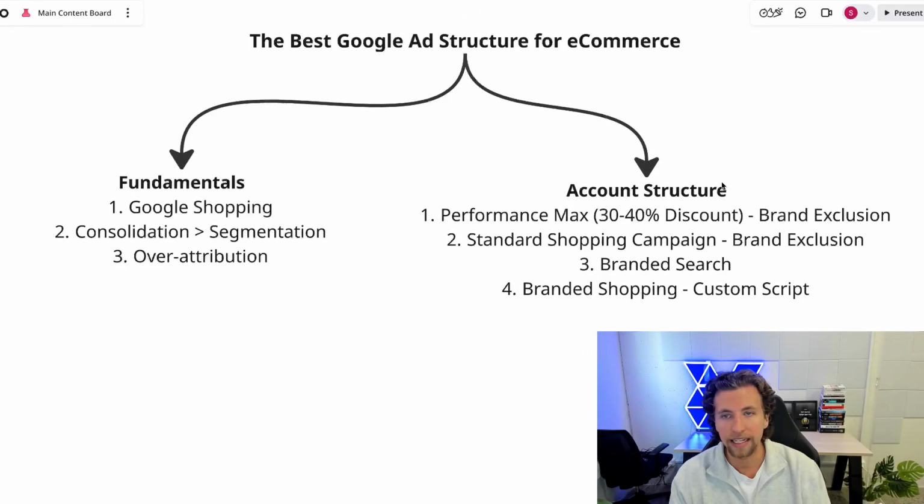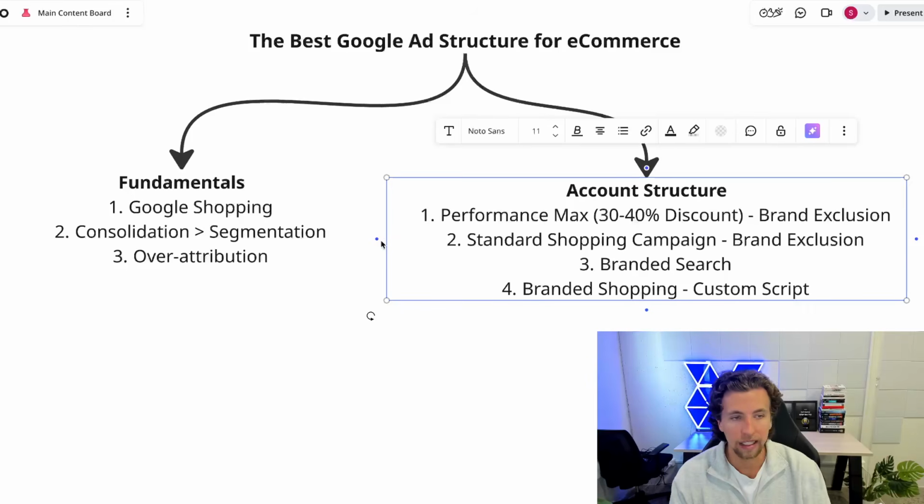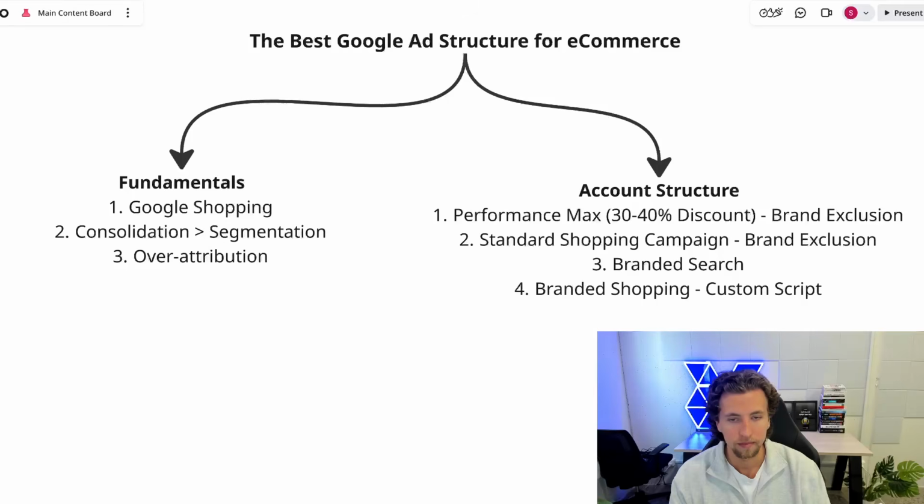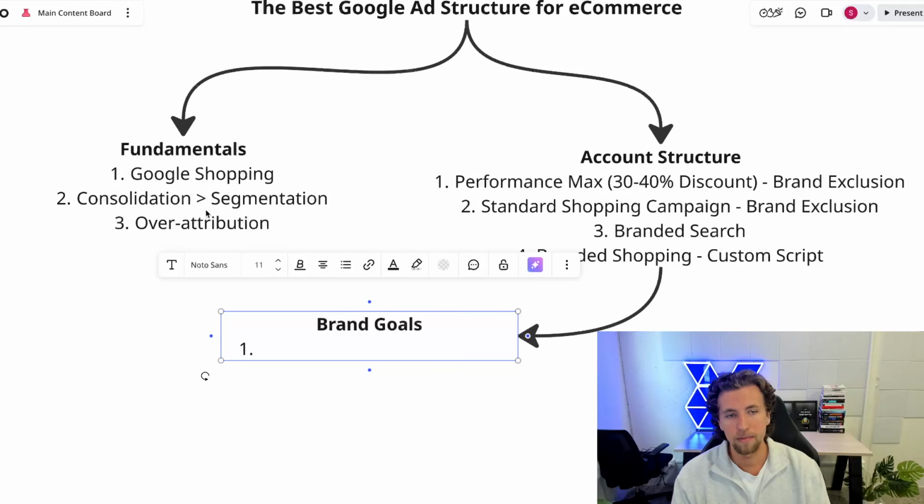Now, where the campaign structure starts to break out and become more nuanced is based on your brand's goals and focus. So as mentioned earlier, consolidation will always outperform segmentation. But if you open up really any of our 8 and 9-figure Google ad accounts that we run, what you will find is that we are not just running 2 campaigns. There's probably 4, there might be 6, there might be 10. Now, why is that the case when consolidation will always beat segmentation? The reason being is that even though you could get a better ROAS just pulling everything into one specific campaign, it often doesn't meet the actual objectives of the business.